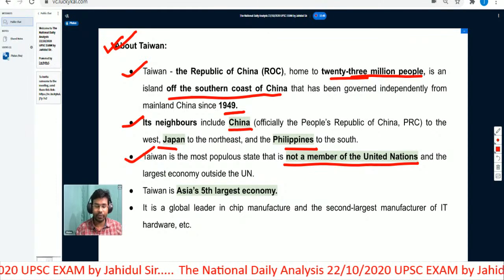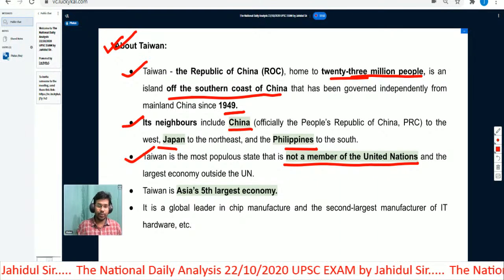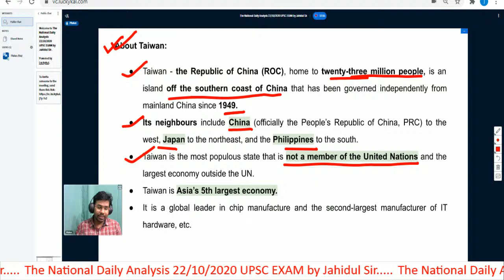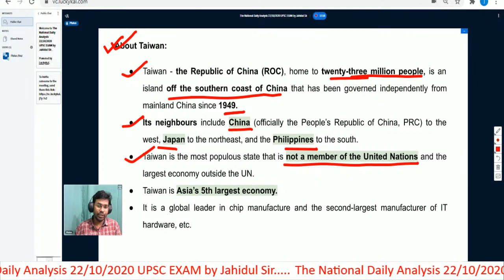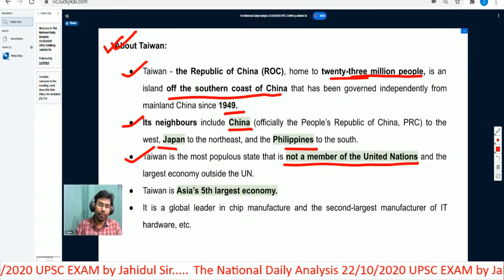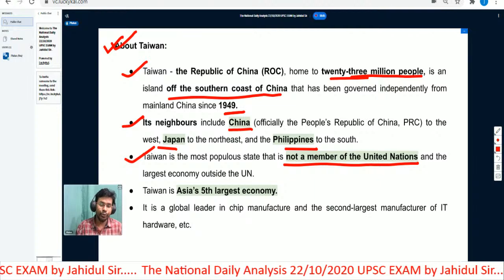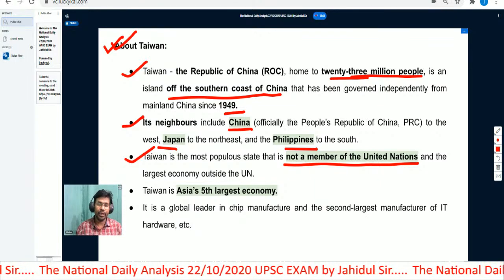When we talk about outside the United Nations system, there are various territories. They are not members of the United Nations, but it does not mean they are not countries. They may be countries also. We may discuss in future discussions how a particular country is officially known as a country.